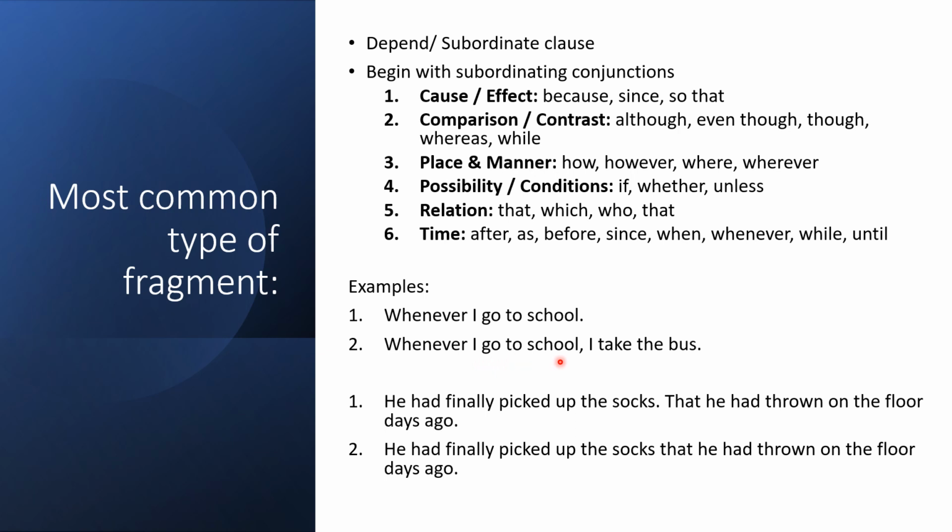The purpose of the subordinate clause is to add detail to the main clause. The dependent clause does not make sense on its own. It will make sense if it is attached to the main clause.